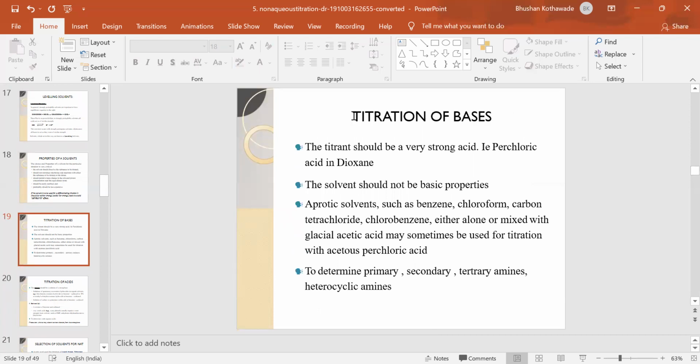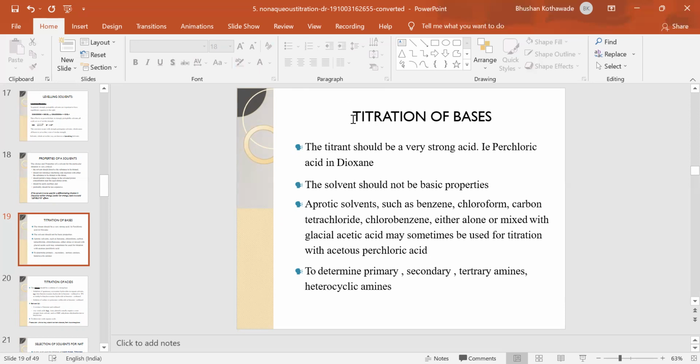Titration of bases. Now here the example is given. The titrant should be a very strong acid, that is perchloric acid in dioxane. So if we want to perform the titration of bases, the titrant should be a strong acid. The solvent should not have basic properties. Aprotic solvents such as benzene, chloroform, carbon tetrachloride, chlorobenzene, either alone or mixed with glacial acetic acid, may be used for the titration with perchloric acid.